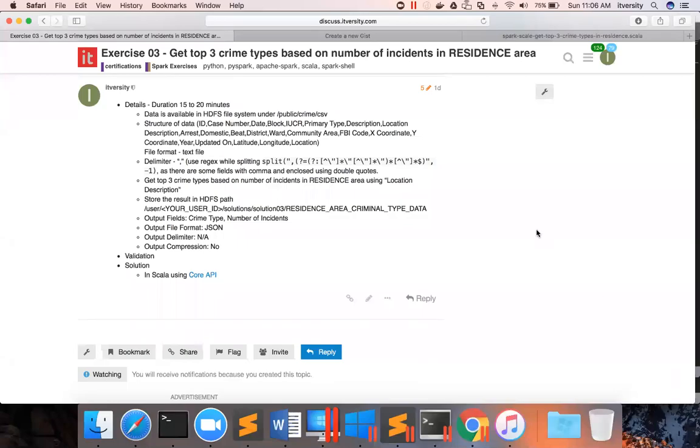So now let us see how we can solve this problem using data frames and Spark SQL. When we use Core API, we actually got the data as RDD. We applied a filter, map, reduceByKey, sortByKey, and then converted the data into a Scala collection to get the first three records. And again, to save it back to HDFS in JSON format, that array was converted into an RDD, and that RDD was converted to a data frame so that we can use SQL context .write.json to save as JSON. It's a bit tedious process.